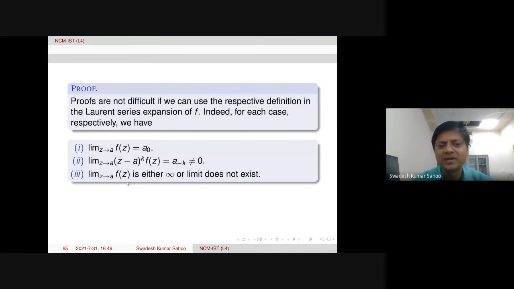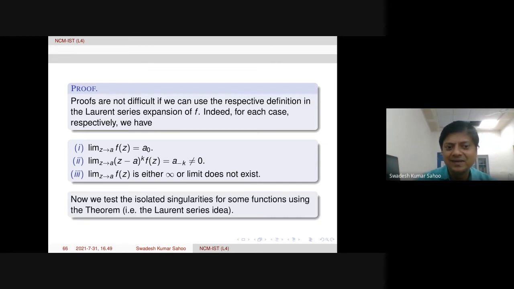Okay, so then it will have an essential singularity, because this a minus k has to be non-zero and not equal to infinity also. But here non-zero is coming and not equal to infinity is trivial, because we will have a finite number of terms. So this limit will be a minus k, which is non-zero. And the third part will be either infinity or the limit does not exist, because we have infinitely many terms in the principal part. So this limit will have two possibilities. This is the idea of the proof, and one can compute these limits.